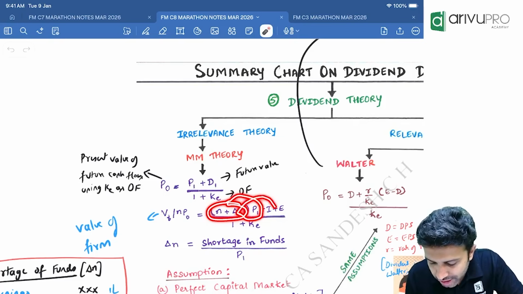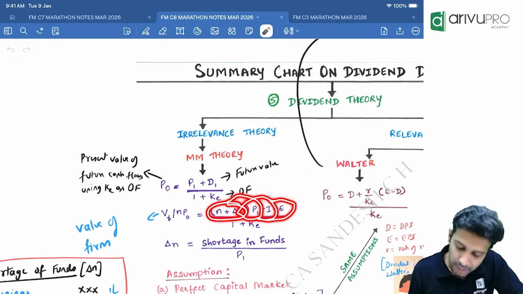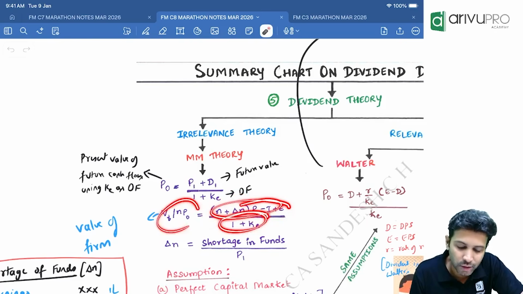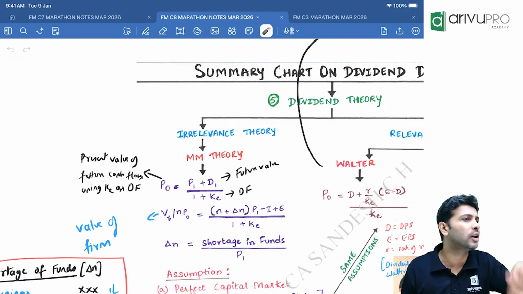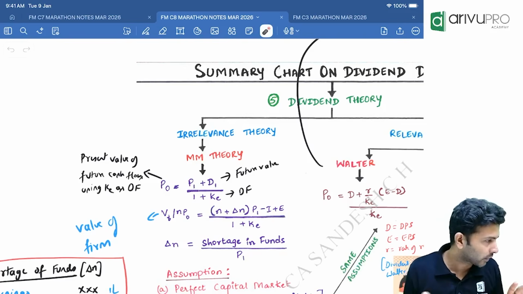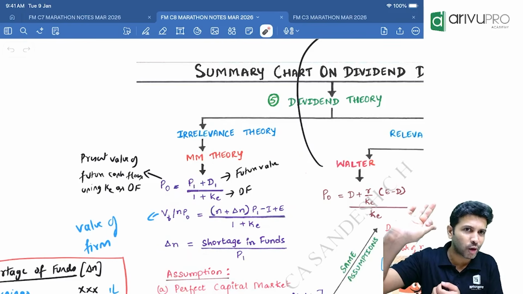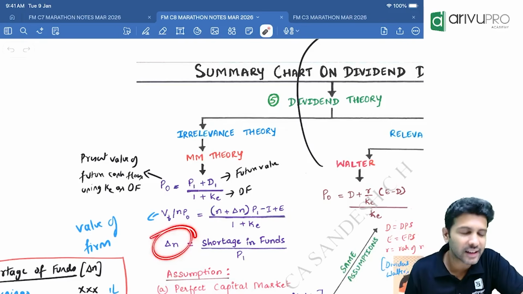In this portion, some money will be used for investment, and some money has got added in the form of earnings. But are all these current value or future value? Future value. So divided by the discount factor, you will get the current value of the firm. Again, it's a simple calculation: future value multiplied by the discount factor. These are things we'll apply in problems. Obviously, you have done all this, correct? You must remember this. Sir, how do you get delta N? Anybody remembers?